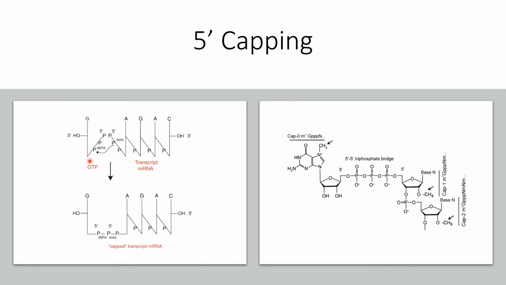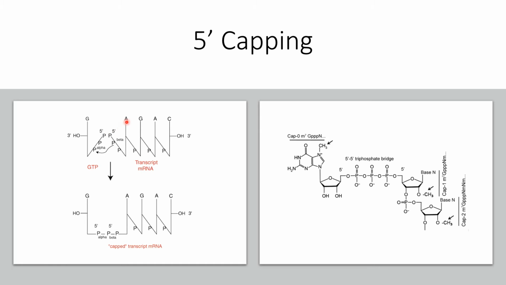Now GTP also contains 3 phosphates, so at its 5' end, the guanosine will also have a triphosphate group. Now this 5' end and this 5' end are going to interact. And during this interaction, the first thing that happens is the terminal phosphate of this mRNA 5' end. That is, in the mRNA, as I said, there are 3 phosphate groups. This is alpha phosphate, this is beta phosphate, and this is gamma phosphate.